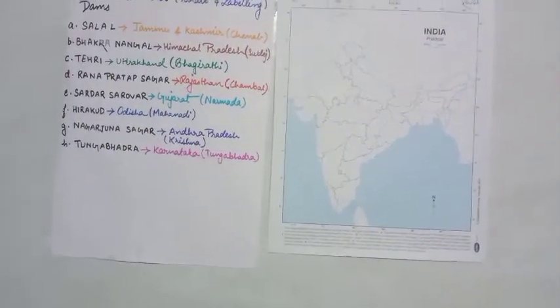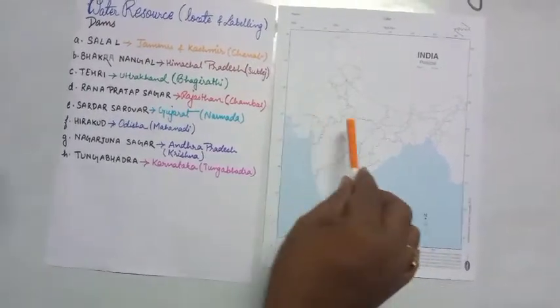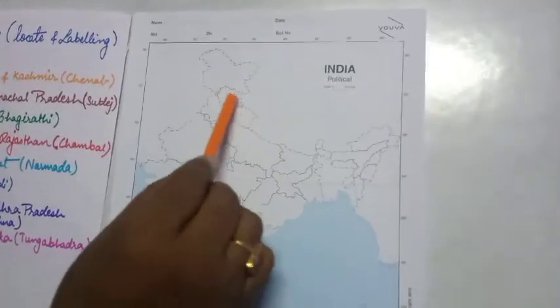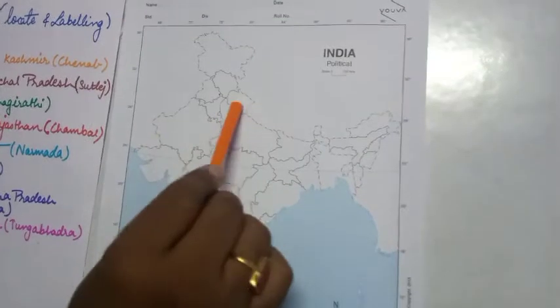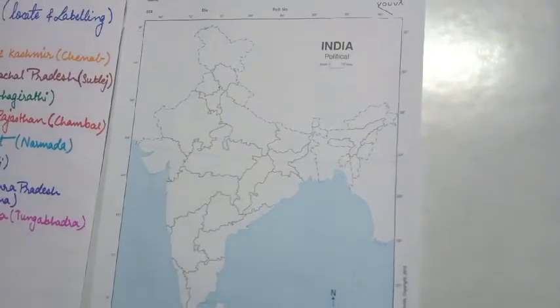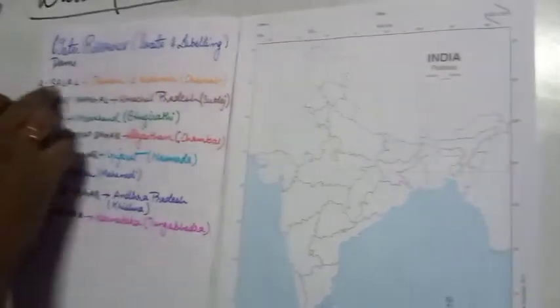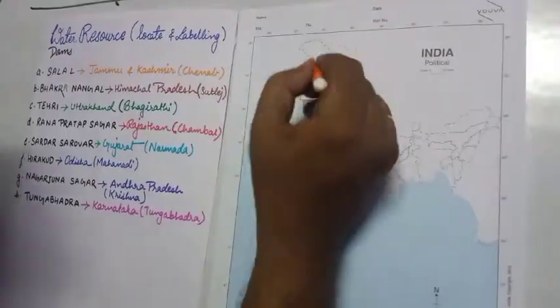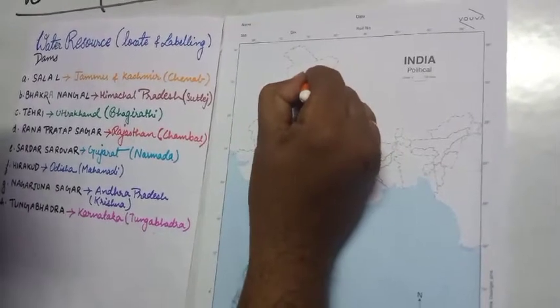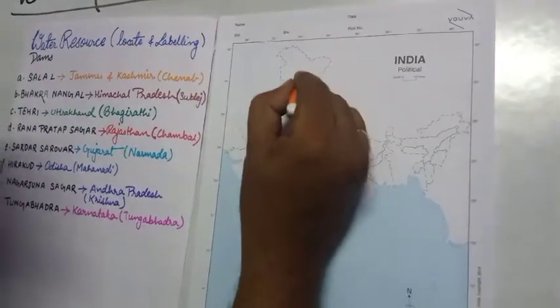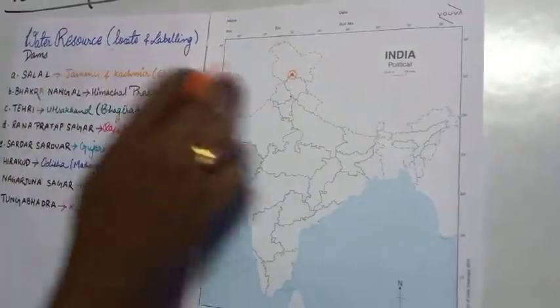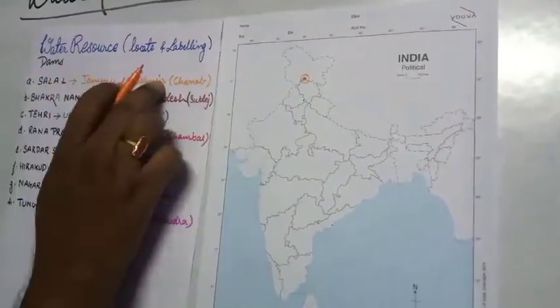Is it clear? So according to our political map, this is the area of Jammu and Kashmir, this is Himachal, this is Punjab, this is Uttarakhand. First is the Salal, located in Jammu and Kashmir, so you will take this point. I have taken the same color as I have written here.